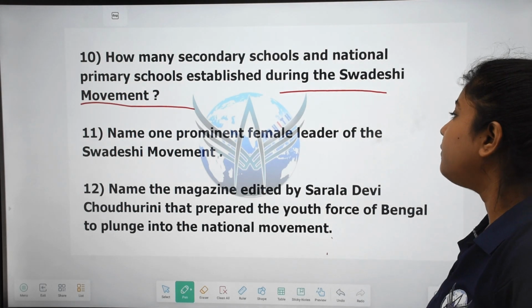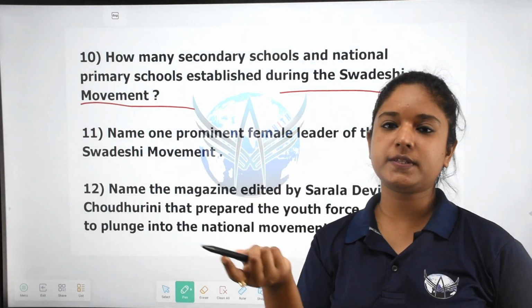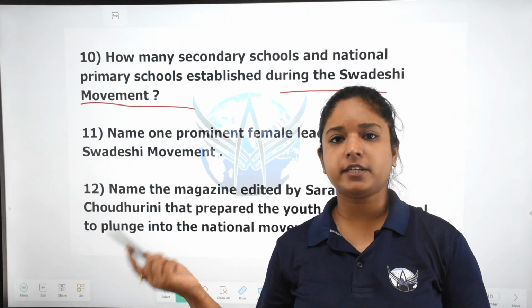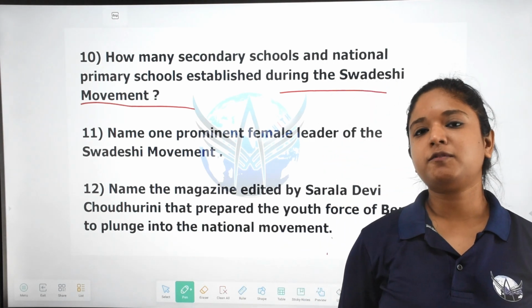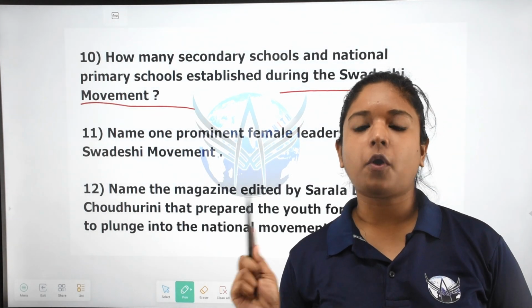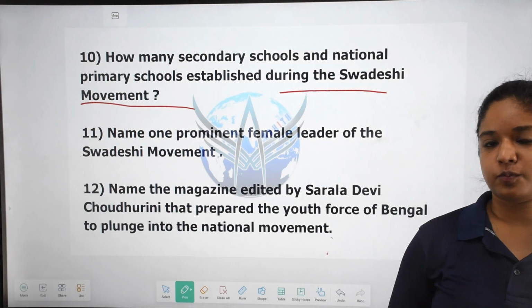Name one prominent female leader of the Swadeshi movement. Now this movement against the British was started initially by the people of Bengal and later spread to the other parts of India, right? It was also actively participated in by the youth. The students boycotted their educational institutions and walked out of their classes as a sign of protest against the British.